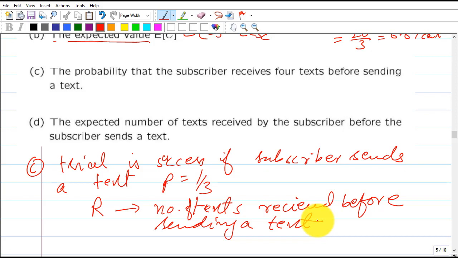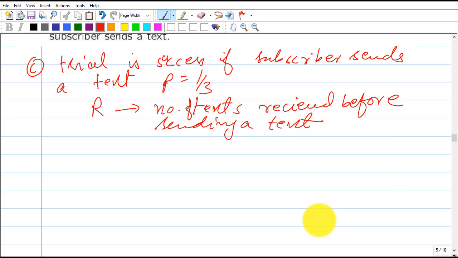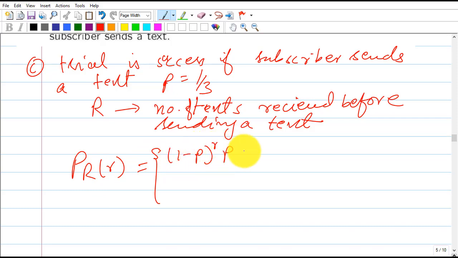So in general we can write this PMF very simply like the geometric random variable: P_R(r) is (1 minus p) to the r times p, for r equal to 0, 1, 2 and so on, and 0 otherwise.